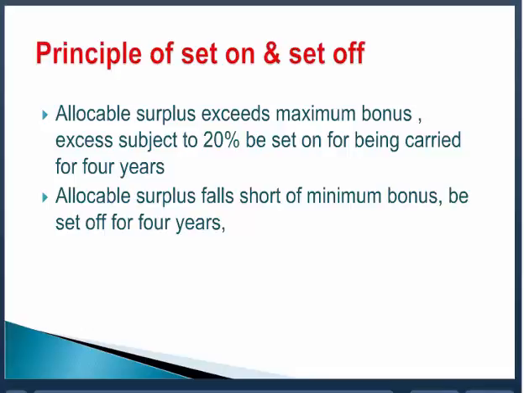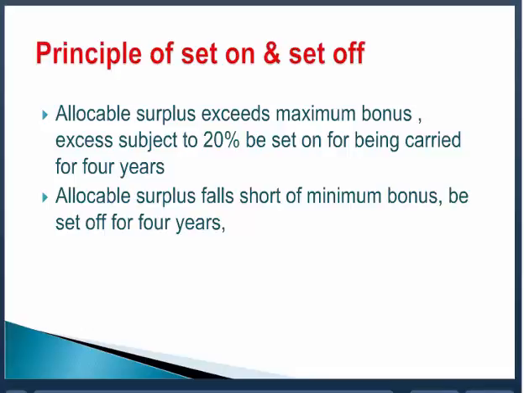Now I will give an example. I am just giving an example to illustrate this. Suppose we have taken 1 2 3 4 5 6 years. Now how many columns are there? First, year. Second column, allocable surplus. Third is bonus payable. Fourth is set on. So these are the 4 columns: one is the year, second is allocable surplus, third is the bonus payable, and the fourth is set on.